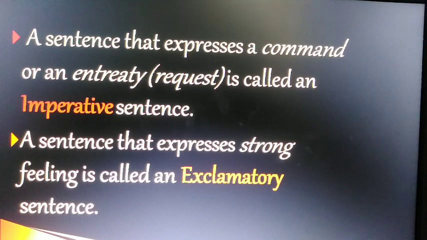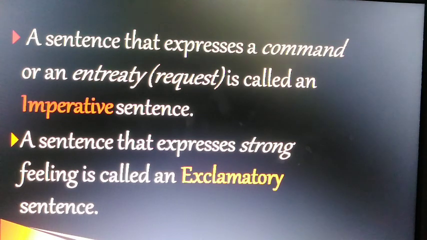Remember, this third kind of sentence begins with a finite verb and the subject is always hidden, like shut the door, come here, go there. Fourth, a sentence that expresses strong feeling is called an exclamatory sentence. We have already discussed the examples. So we have four kinds of sentence here.